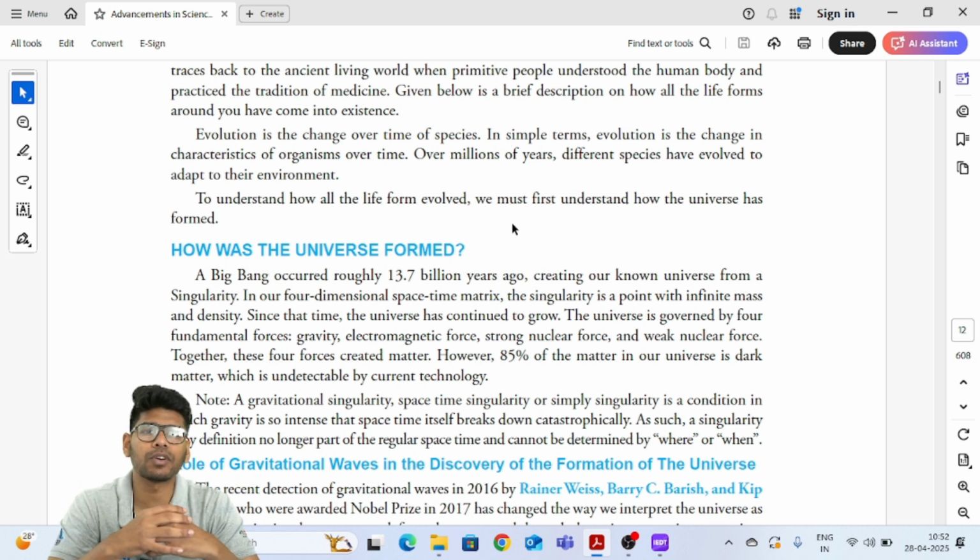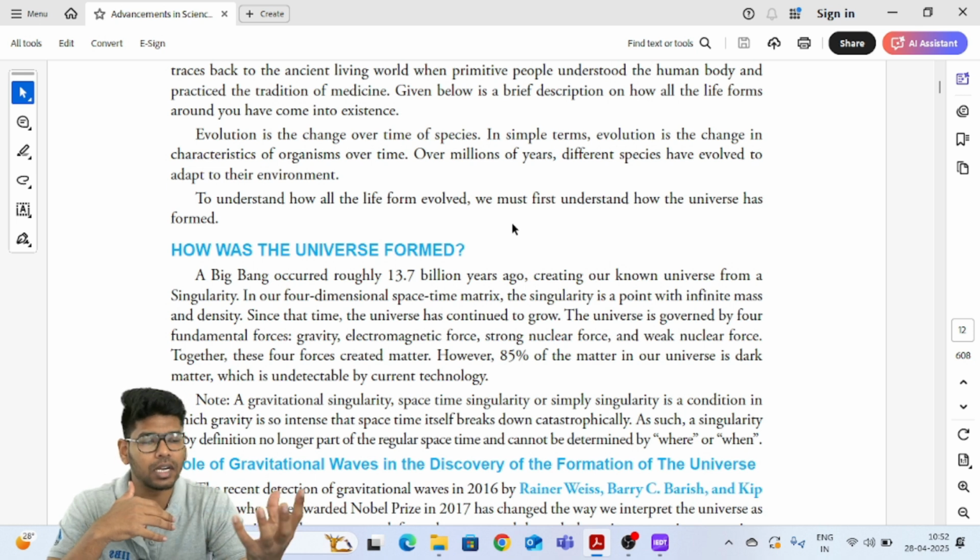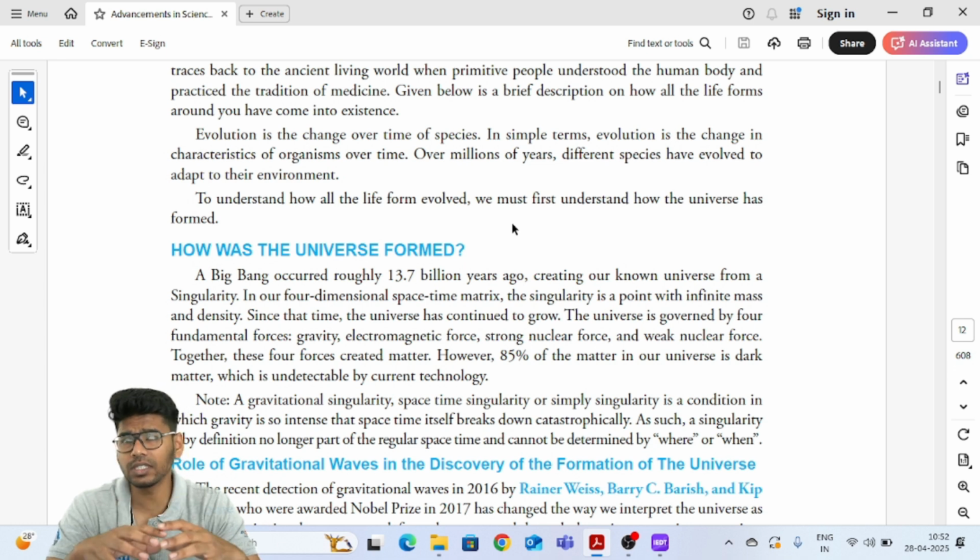Once the stars formed, whatever was within the vicinity of the star was gathered by gravity, and everything which stayed farther started forming conglomerates, forming the planets as well as the satellites. This is how the solar system actually formed. If you see the solar system, the very first four planets we call terrestrial planets, and the other four we call gaseous planets.